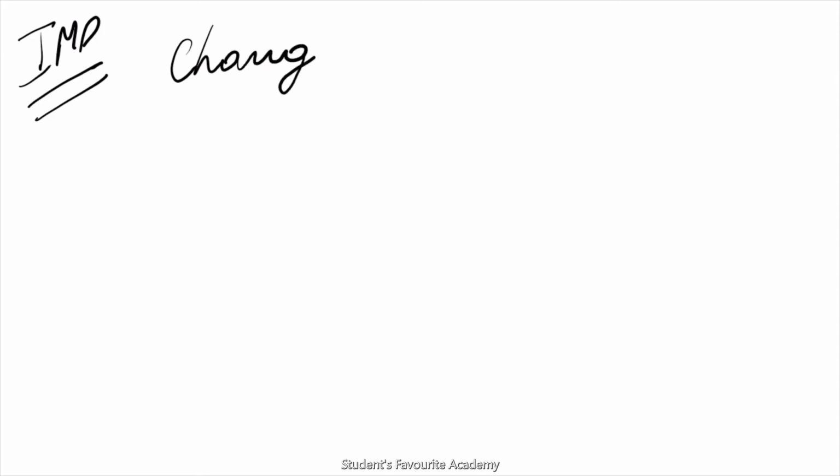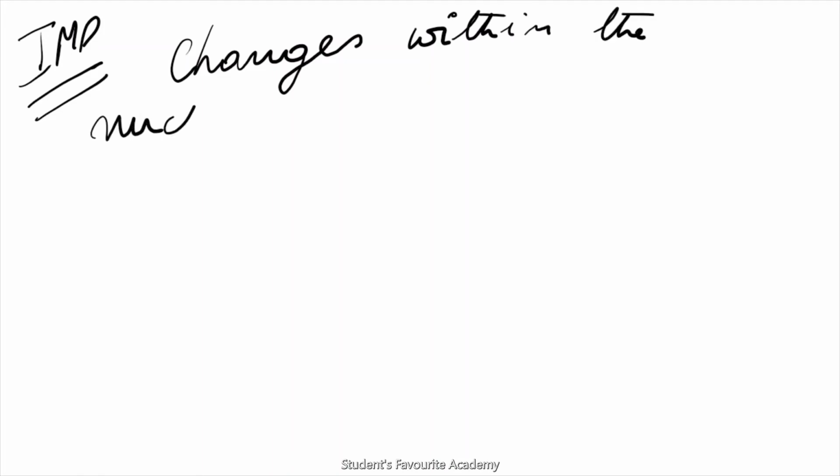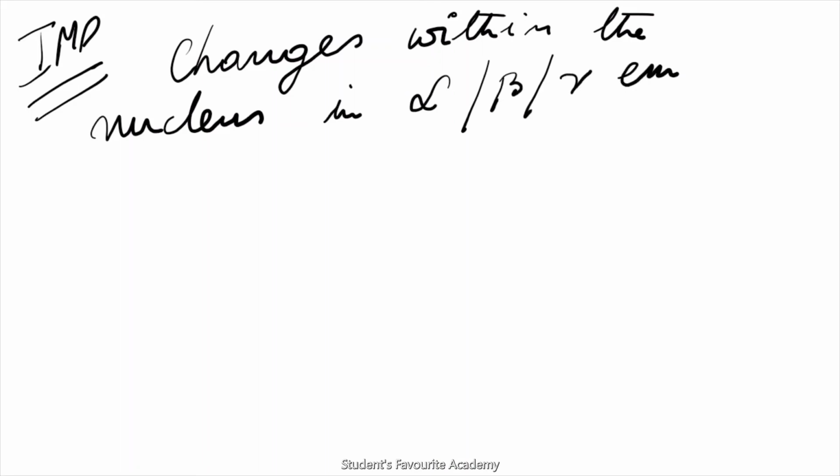So now we are going to do a very important topic.